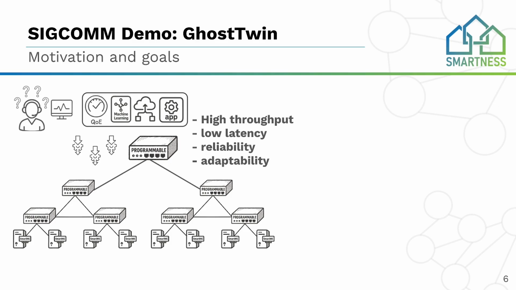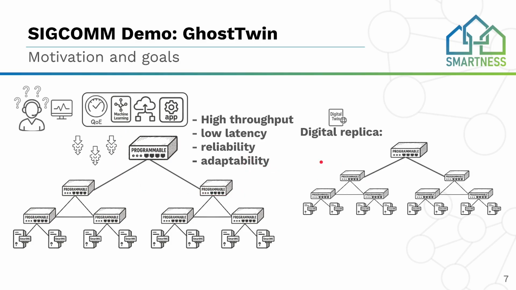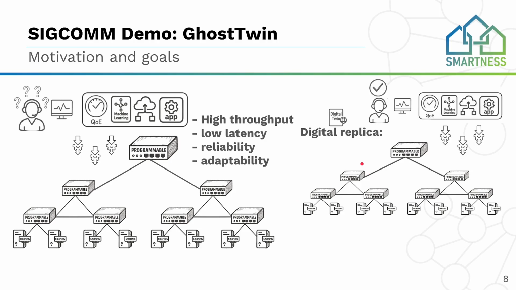Tasks like network testing and the deployment of new network functionalities are not trivial, as they can cause problems and even break the network operation. In this context, digital twins emerged as a promising strategy to replicate the physical topology, creating digital replicas, and then perform network testing and deployment of functionalities before the real-world deployment.